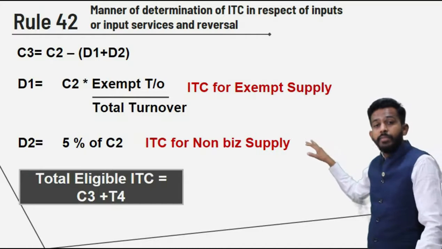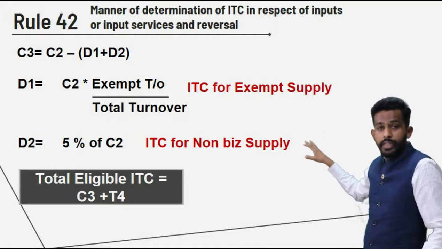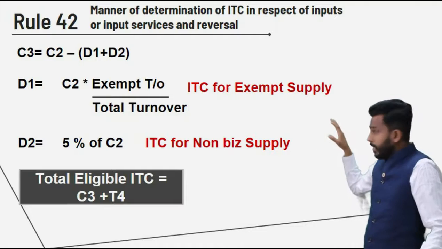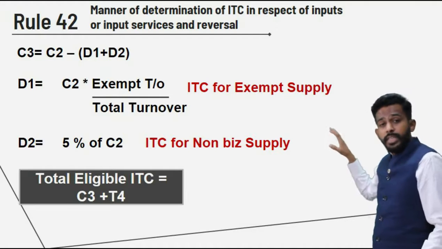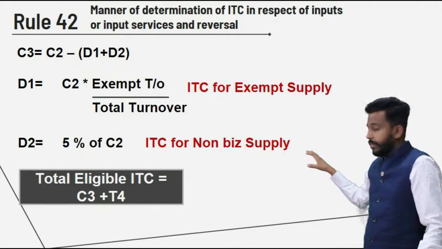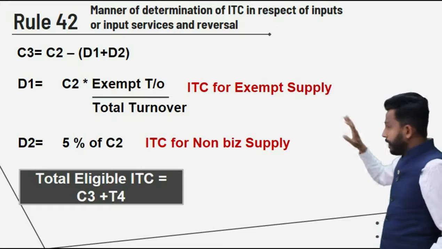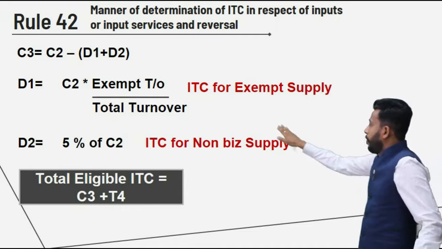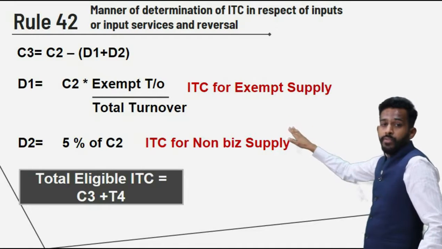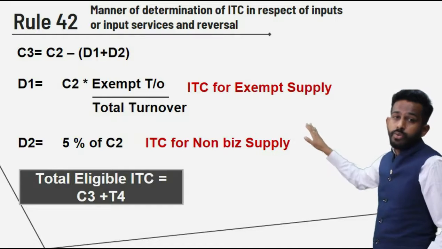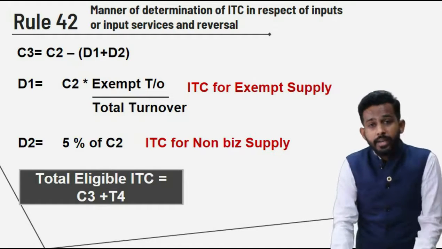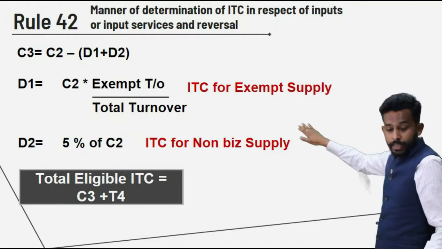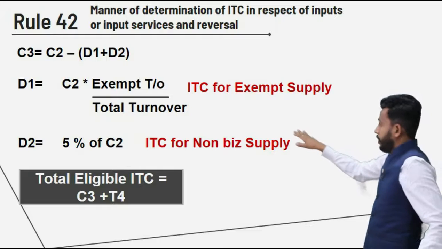In the next slide we will take an example with figures so that this formula will be very easy for you to understand, right friends? So for the time being, please try to understand. Common credit minus the sum of D1 and D2 will give you C3, that is eligible credit. By this you will get D1, right?